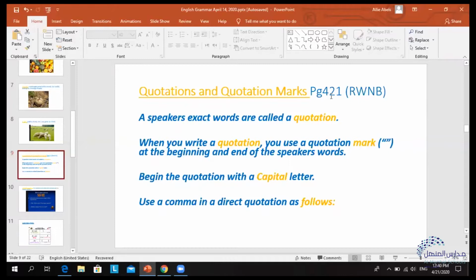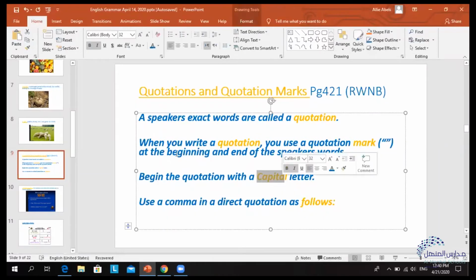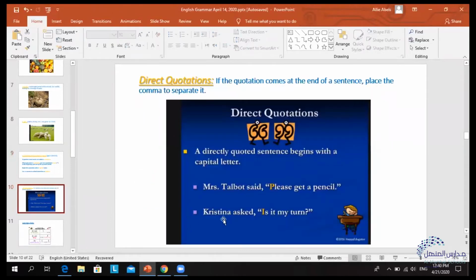And when we write quotations, when we write the exact words of a speaker or of someone else, we will use quotation marks to indicate that it's not our words, but it is someone else's words, or the speaker's words. And we always start a quotation with a capital letter. Let's look at an example quickly.